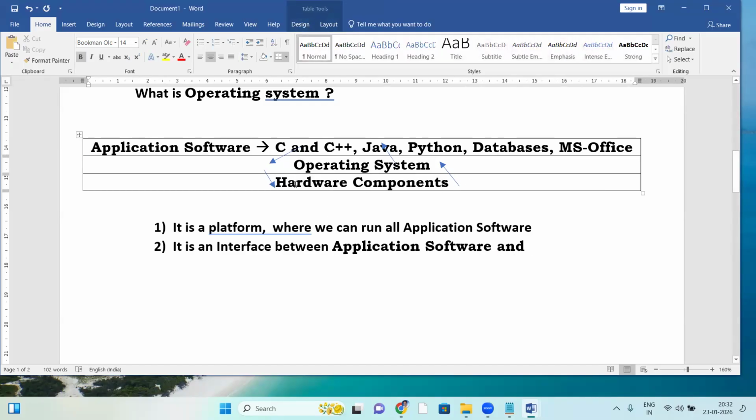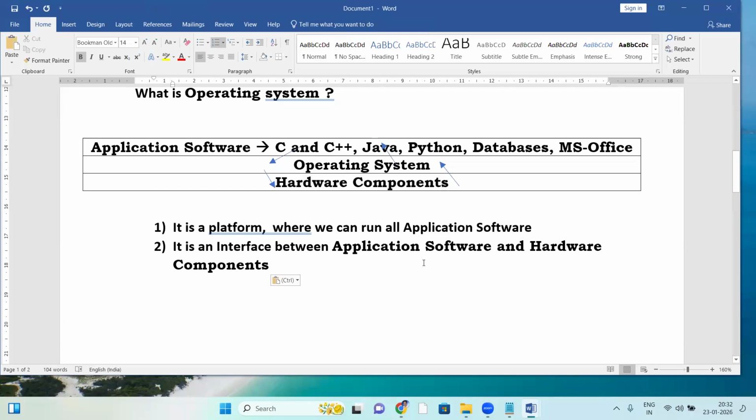Between these two layers, the OS acts like an interface. So OS is an interface between application software and hardware components.